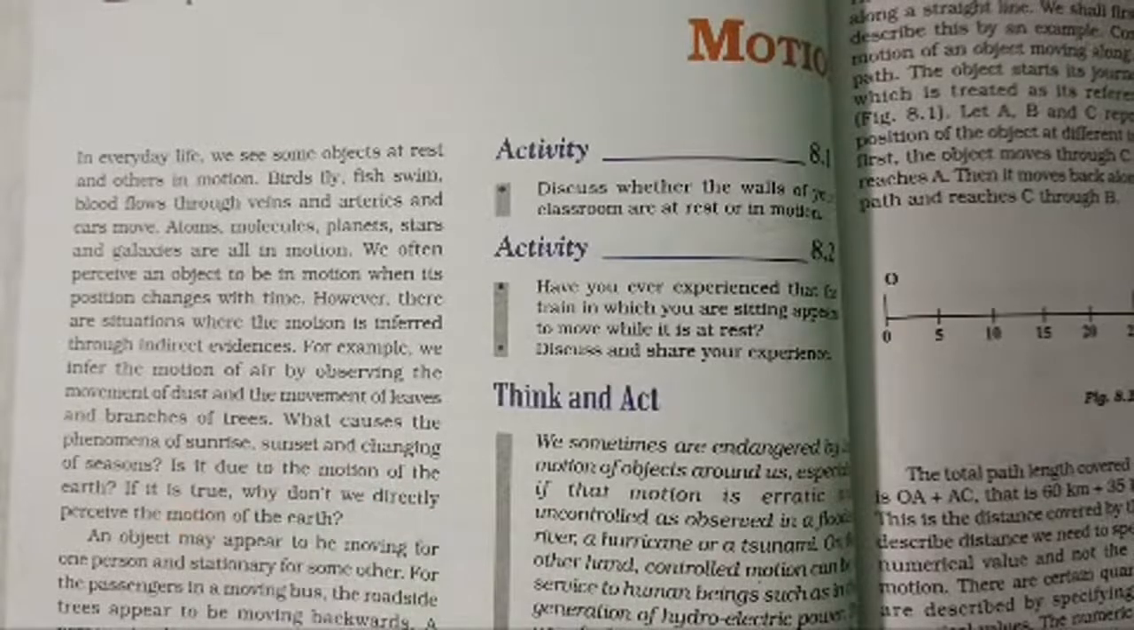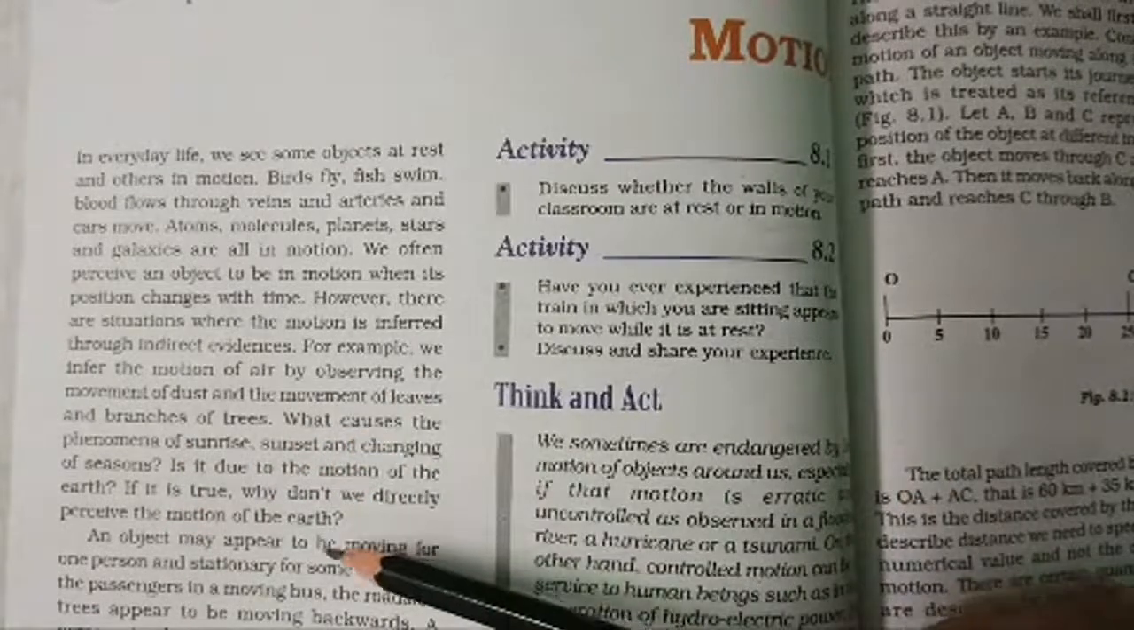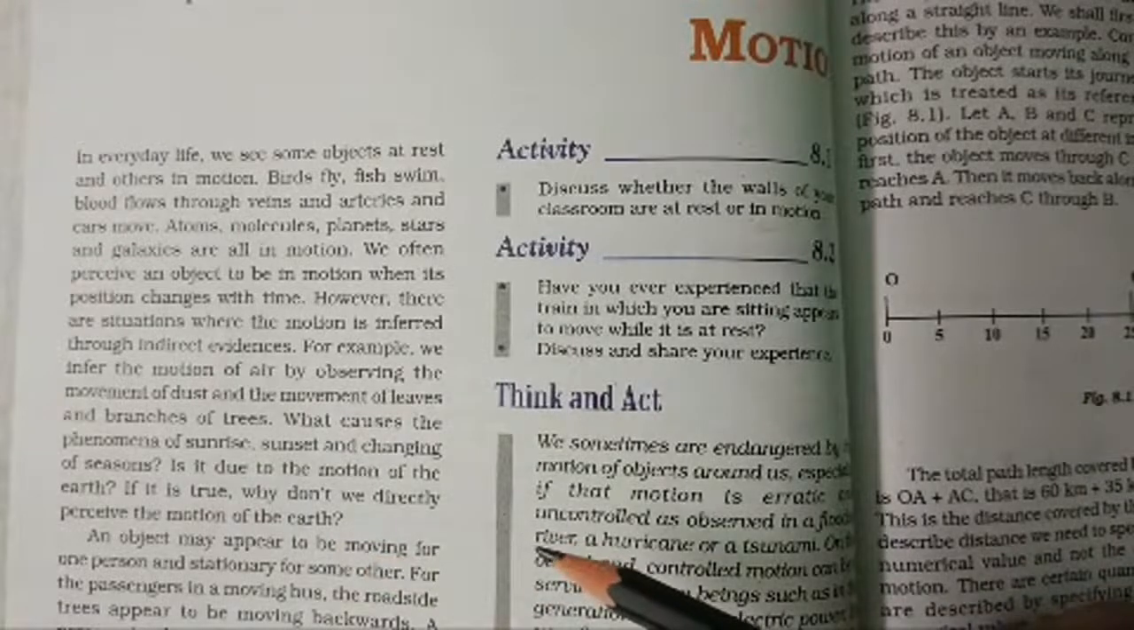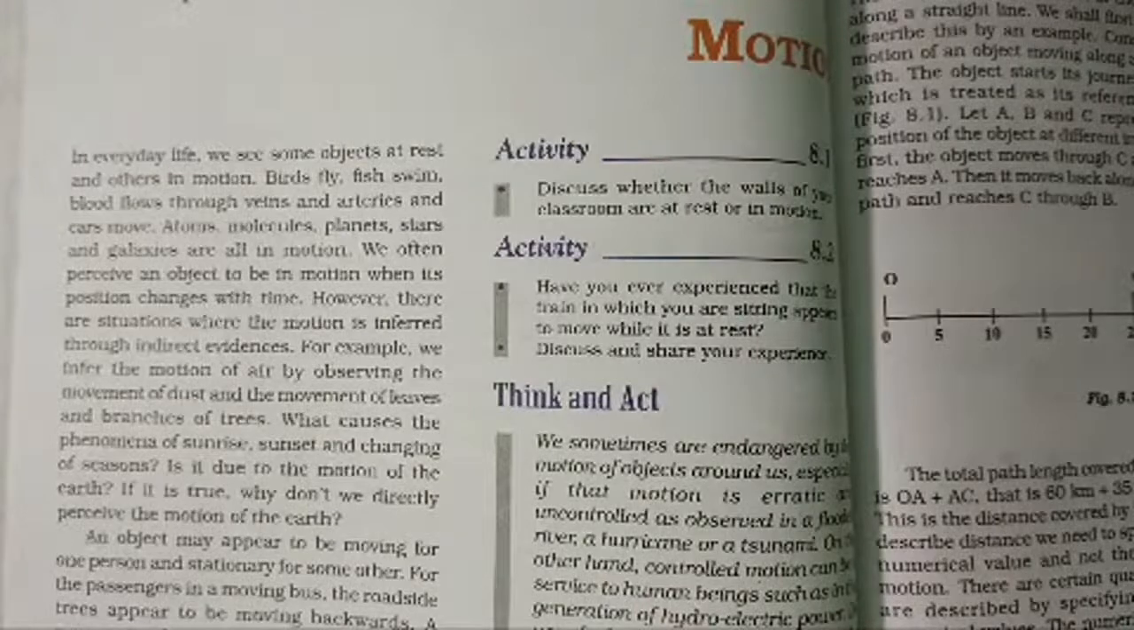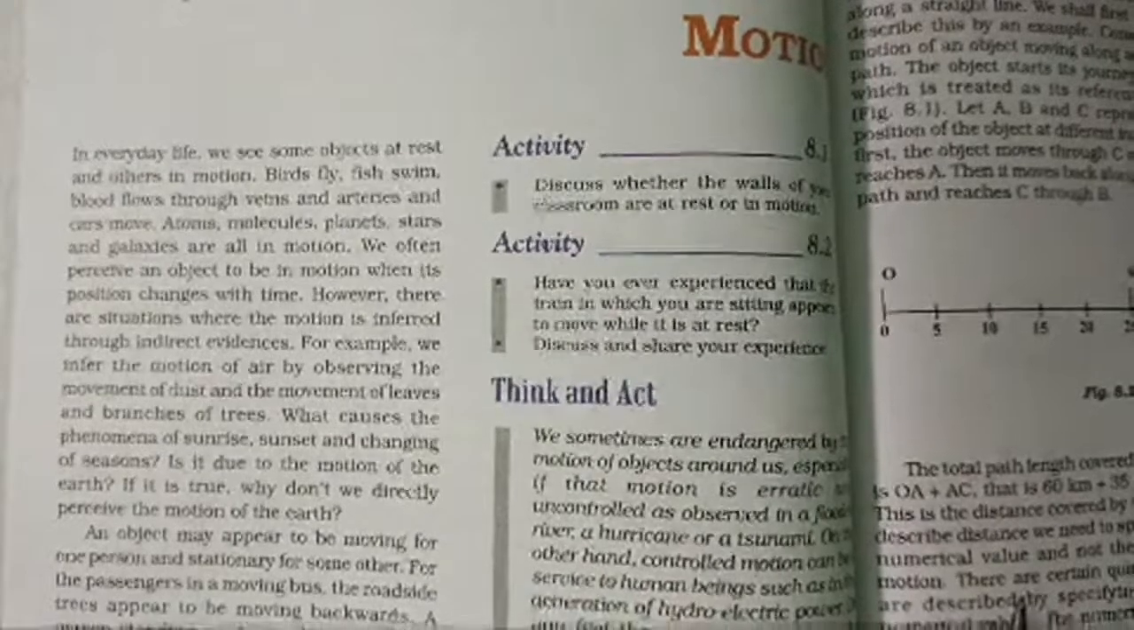What causes the phenomena? There are some examples mentioned here. Why don't we perceive the motion of the earth? The earth is also moving, but why are we not able to know whether the earth is moving or not? An object may appear to be moving for one person and stationary for some other. Now when is this the case?